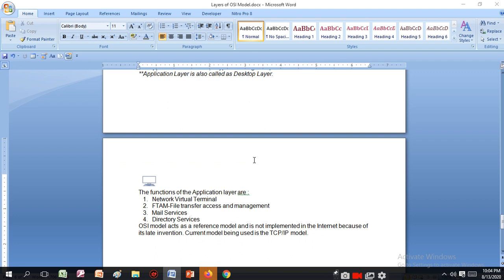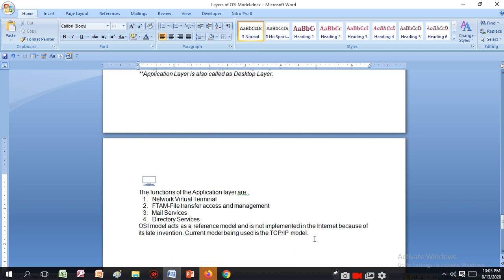The functions of the application layer: network virtual terminal, FTAM, file transfer access and management, mail service, directory service. These are the functions of the application layer. And the OSI model acts as a reference model and it is not implemented in the internet because of its late invention. The model currently being used is the TCP/IP model.